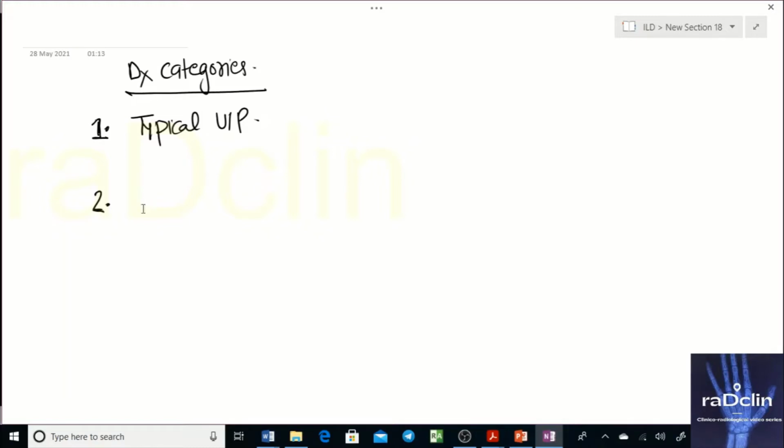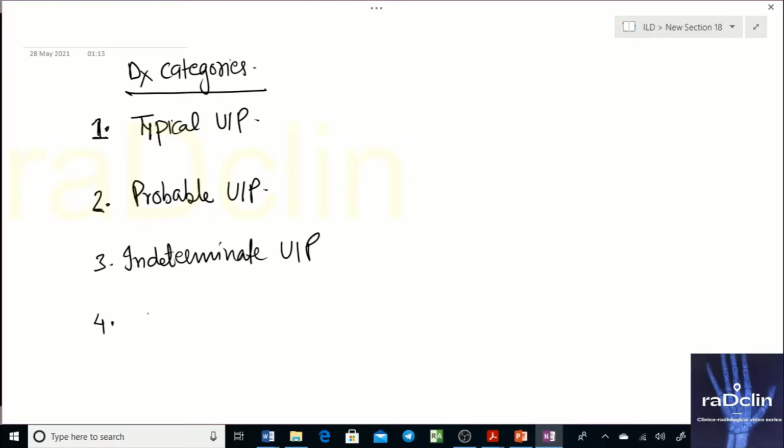The second category: earlier it was possible UIP. Earlier there were only 3 categories: typical UIP, possible UIP, and inconsistent with UIP. But in the latest classification you have 4 categories: typical UIP, second is probable UIP, third is indeterminate UIP, and fourth is CT features of an alternative diagnosis. So these are the 4 categories.